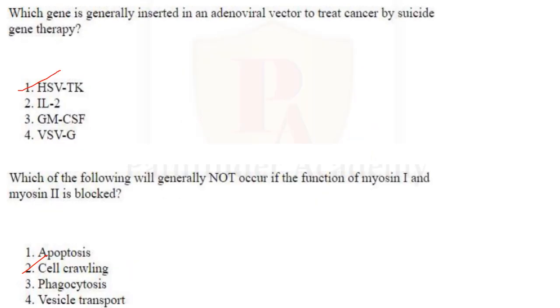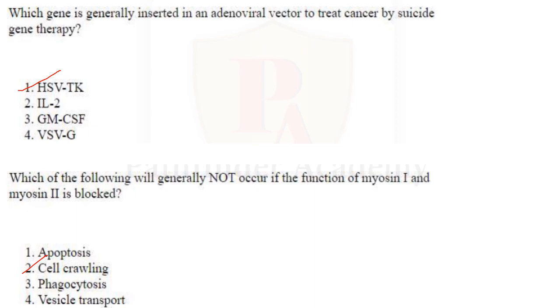Then next one. Which gene is generally inserted in an adenoviral vector to treat cancer by suicide gene therapy? So suicide gene therapy is based on the idea that you deliver a gene encoding a cytotoxic protein into tumor cells. This cytotoxic protein will cause the death of the tumor cell. That is suicide gene therapy. Now, which gene is generally inserted in adenoviral vector to treat cancer by suicide gene therapy, they have asked. So it is